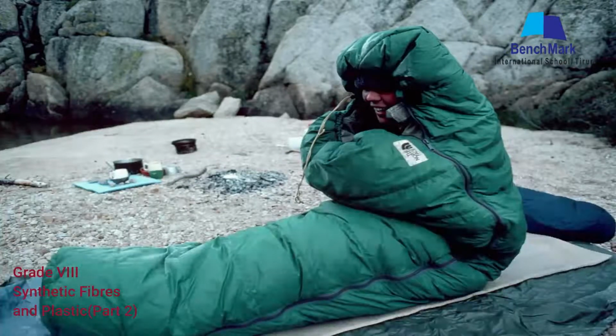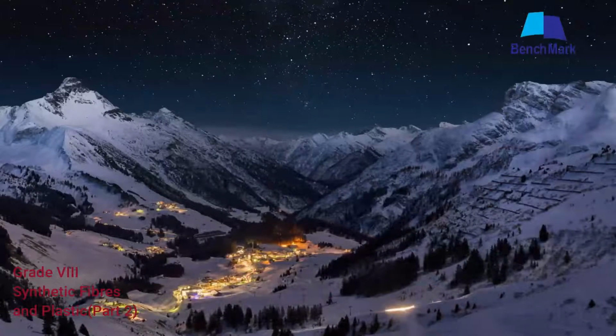You take the sleeping bag out of your bag and you are resting right now. Then it became night. There is a highly beautiful night over there, surrounded with mountains. You can see the lights.